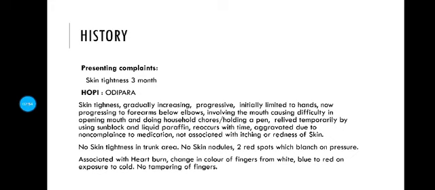For example, in this case, we have taken skin tightness, which was sudden in onset or gradual, increasing, progressive, initially limited to hands, now progressing to the forearms below the elbow, also involving the mouth, which is causing difficulty in opening the mouth and difficulty in doing household chores or even holding a pen.